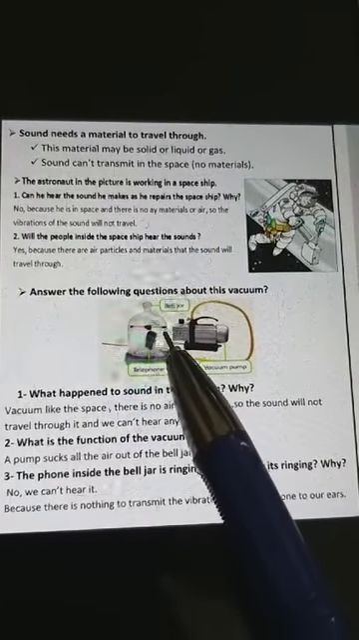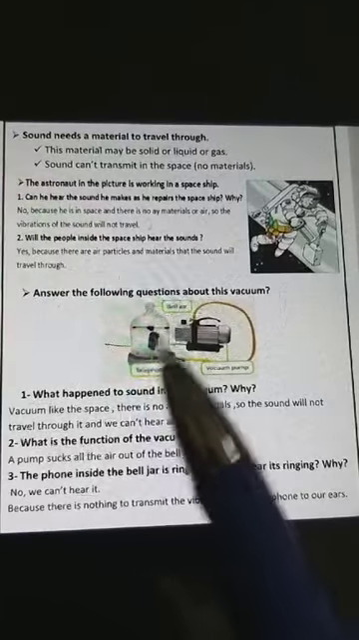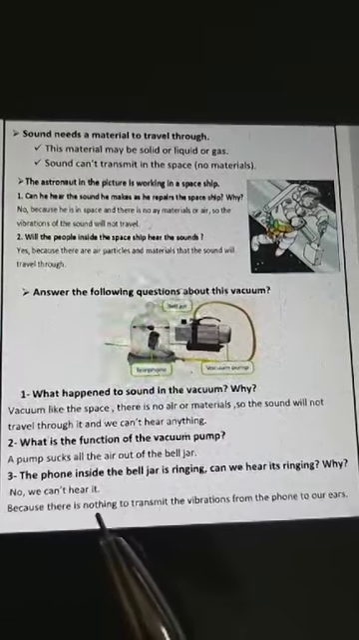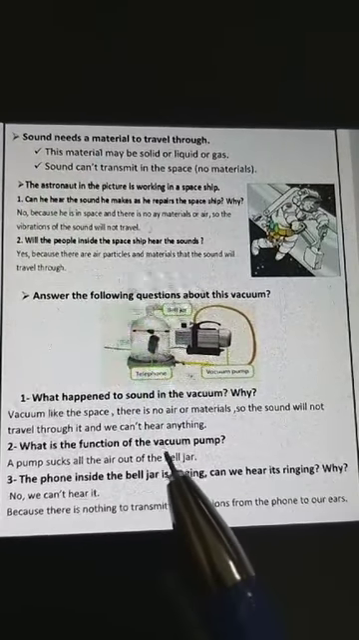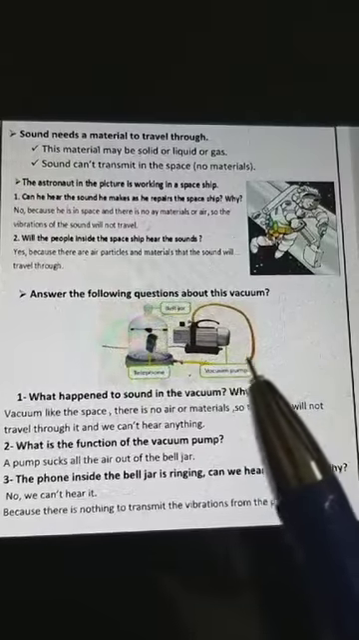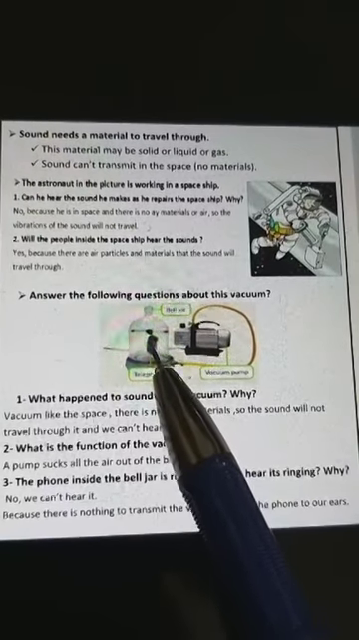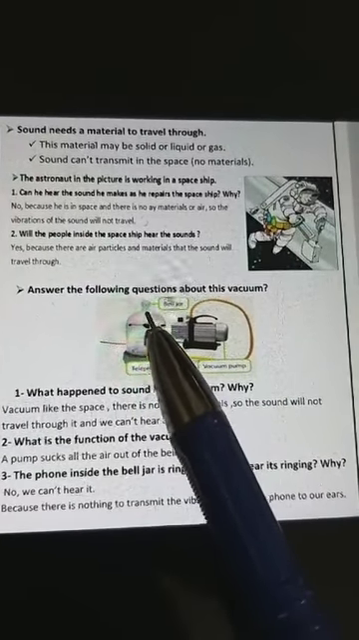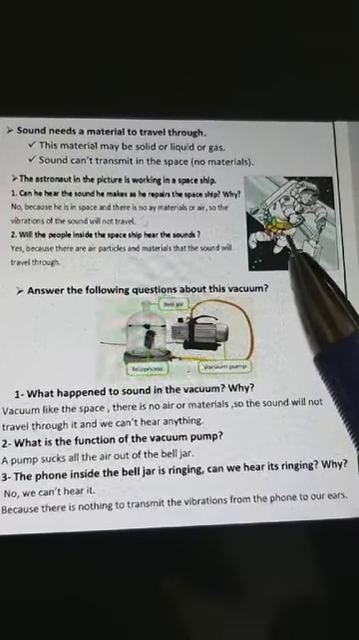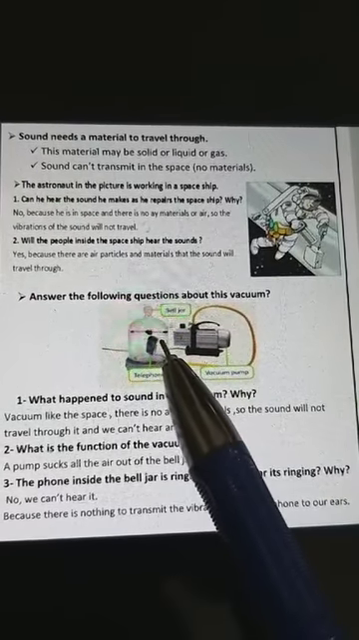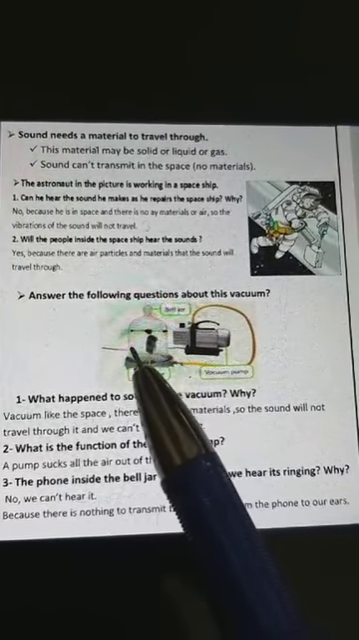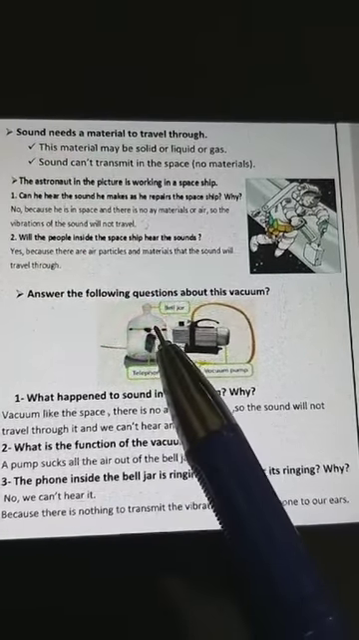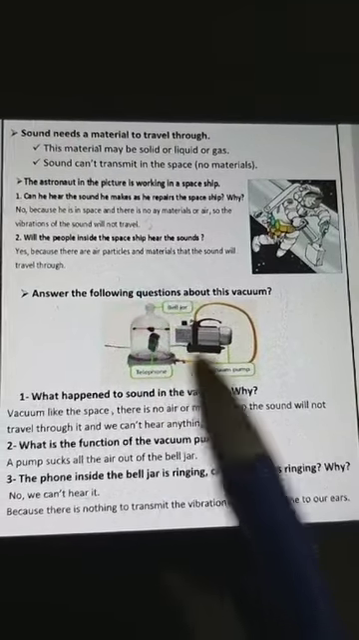The phone inside the bell jar is ringing. Can we hear it ringing now? No, we can't. Why? Because there is nothing to transmit the vibrations from the phone to our ears. The phone is ringing now, but there is no air, no particles, no materials. The bell jar is now a vacuum and it's like space. So there is nothing to transmit the vibrations of sound from the phone to our ears, so we can't hear the phone ringing.